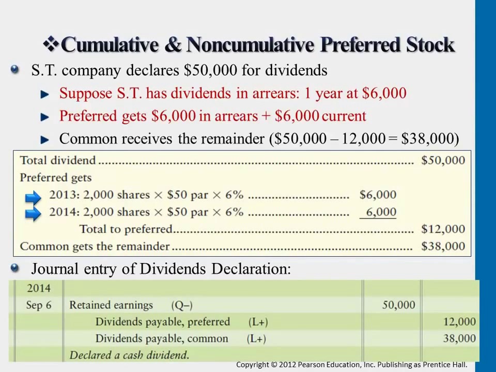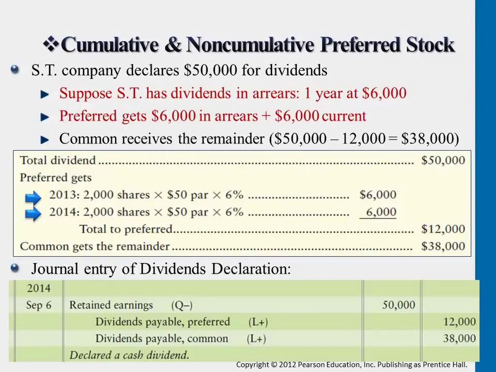Okay, so the journal entry here to declare the dividends will be reducing $50,000. This is given to you. The problem tells you we're declaring $50,000. $12,000 goes to preferred shareholders' hands, and then anything that's left over, the remaining goes into common shareholders' hands.